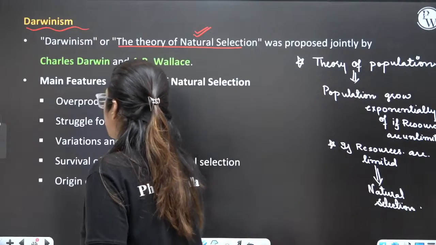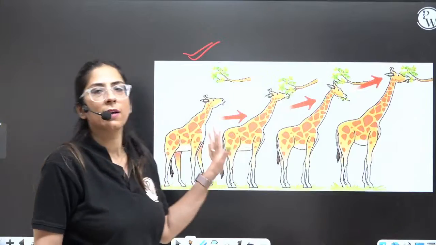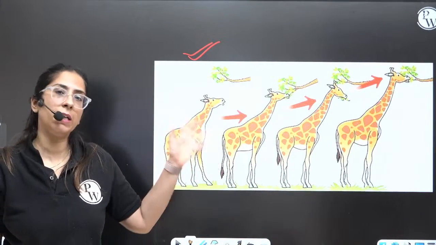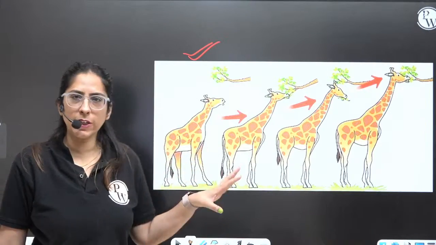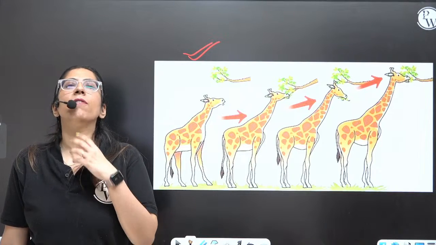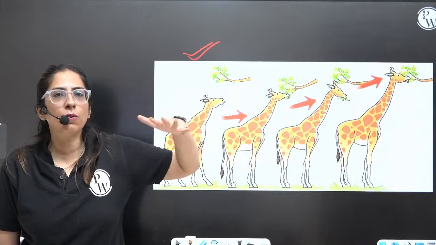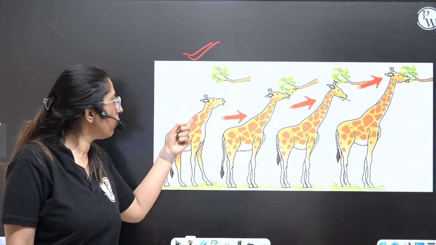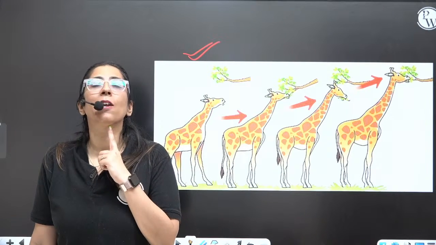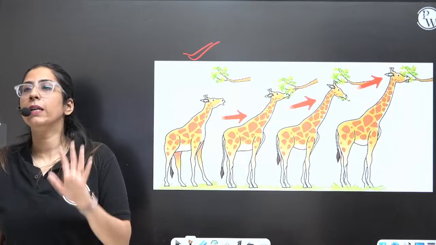Now, how is it possible? I'll let you know. Now, what did Darwin say? I'm explaining the same giraffe concept with the help of Darwin. Darwin said, in nature, in a population, there were different kinds of giraffe. Some had long necks, some had short necks. As the leaves near the ground vanished, those with short necks were not able to survive. Those with long necks were able to survive and reproduce. So this was the concept given by Darwin.